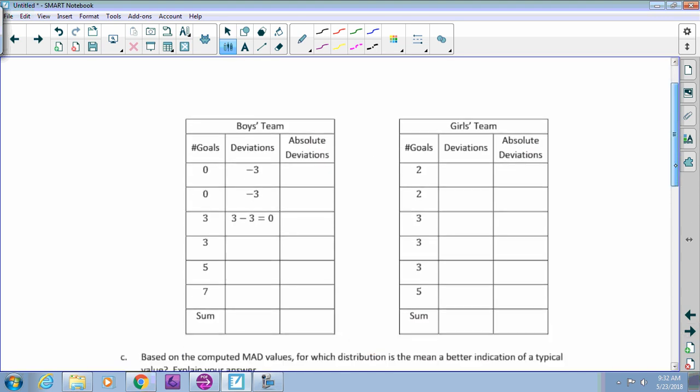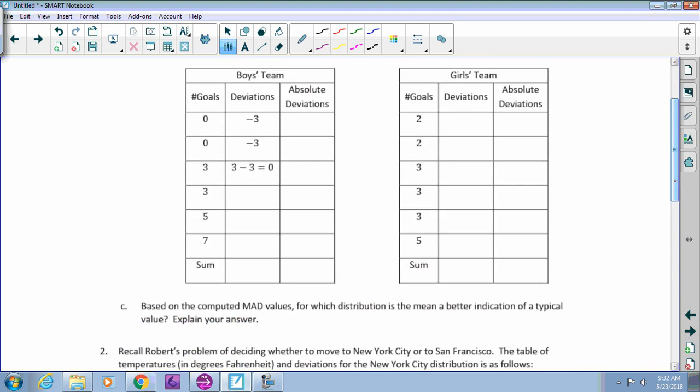So on the next page, you have these 2 different charts. Now, I don't like that they did this to you. They kind of changed. Okay, so they're missing the piece of data that they showed you how to use earlier. So we know that if they scored 0 goals, 0 minus 3 is a difference of negative 3, right?